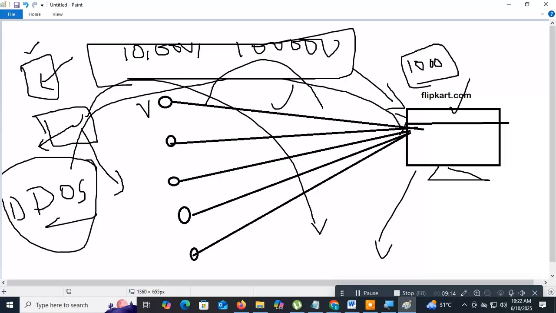He is single, not enough to do the attack because he is single. He will take help from others. They are nothing but bots. How will he make them bots? By luring them to download the full software. When they download the full software, he will add a virus. So here, bot means infected computer. Botnet means a group of infected computers.